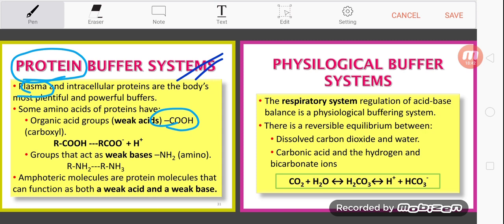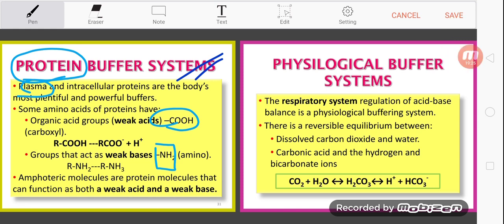Okay, the groups that act as weak bases are this part over here, the amino group in the amino acid. If you remember the amino acid, each amino acid will have an R group, and the nitrogen group, the amino group.